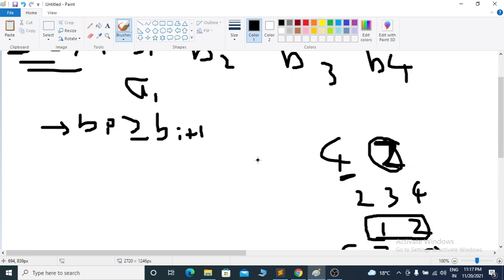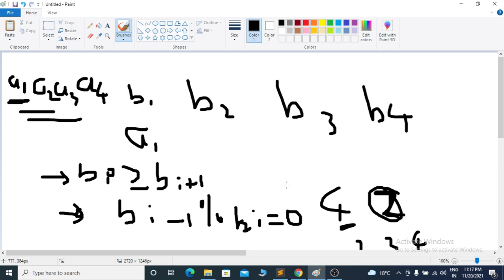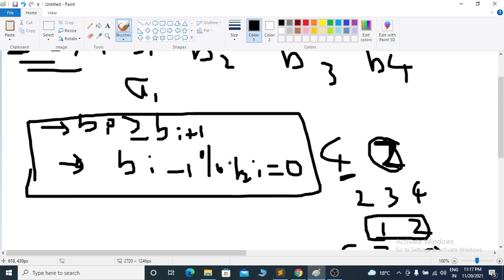So the second point is that B(i-1) modulus Bi will always be 0 if the answer exists. These are the two conditions we have to think of.